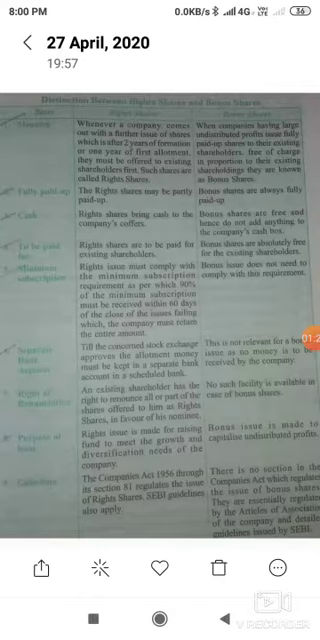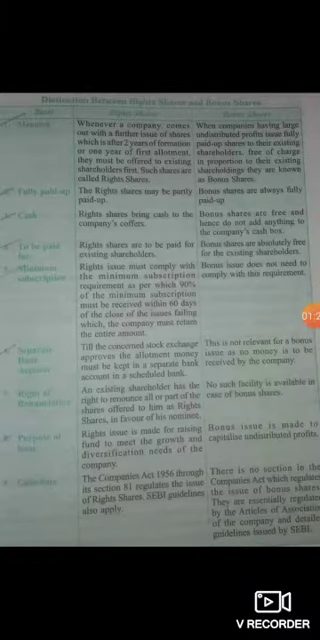When a company is having large undistributed profit, it issues fully paid up shares to its existing shareholders free of charge. Now see, in right shares they may be partly paid up. Partly paid up means half of the amount is given by the company and half of the amount is given by the existing shareholder.